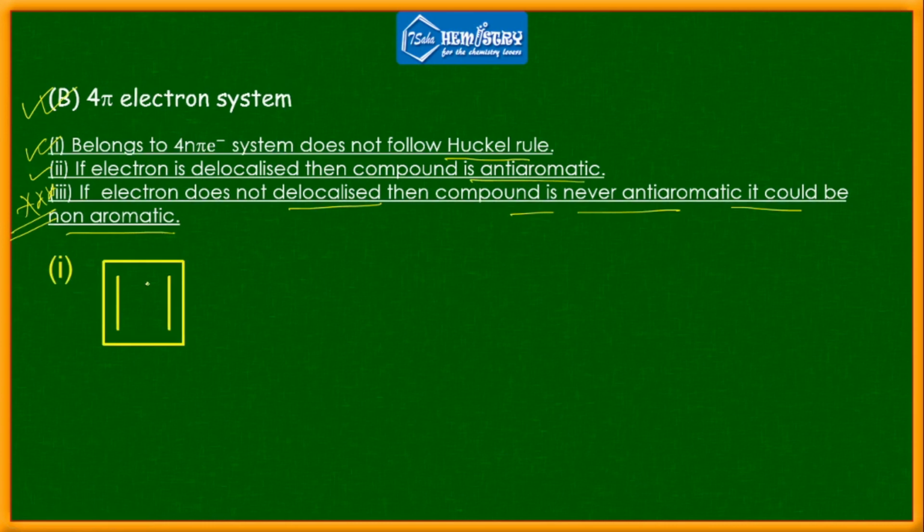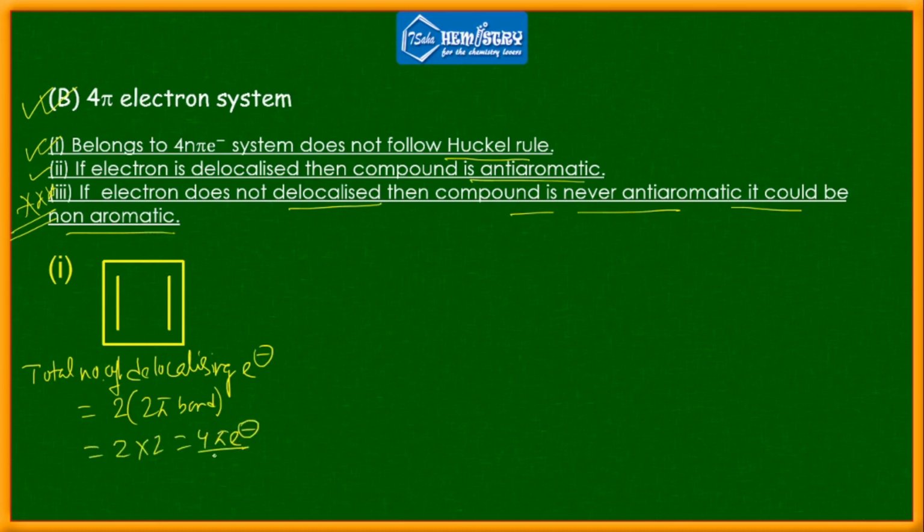Now look at this particular example. You can calculate the total number of delocalizing electrons. Total number of delocalizing electrons equals 2 into 2 pi bonds, because in this molecule we have 2 pi bonds, so 2 into 2, so 4 pi electrons. Because of 4 pi electrons and all these carbons being sp2 in nature, it is anti-aromatic in nature.